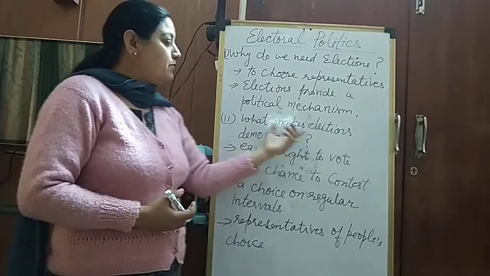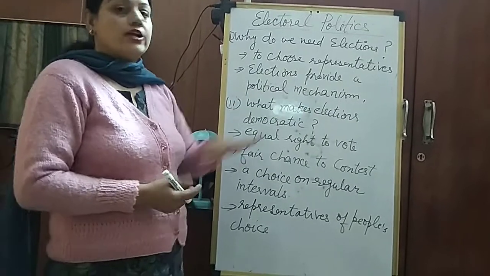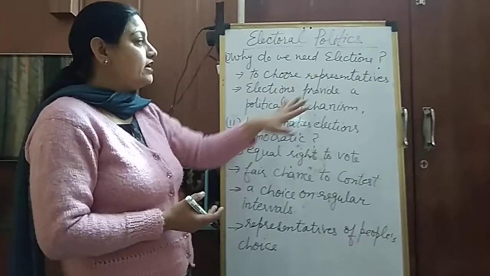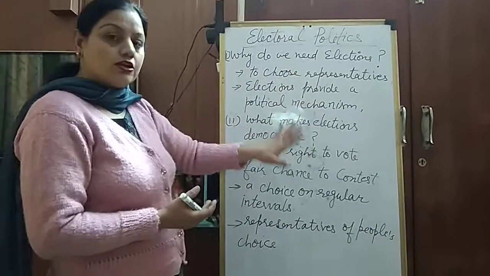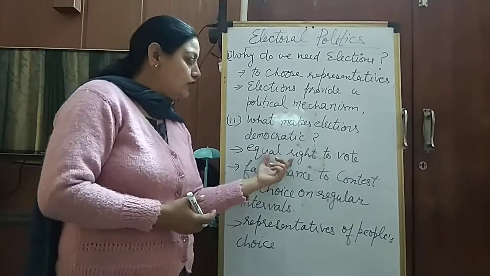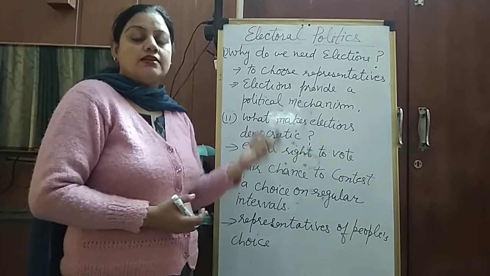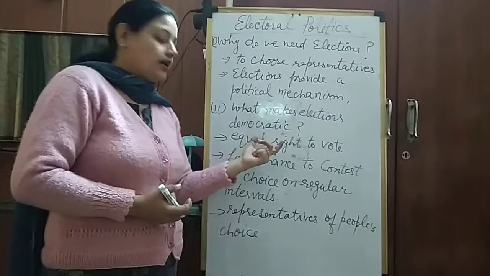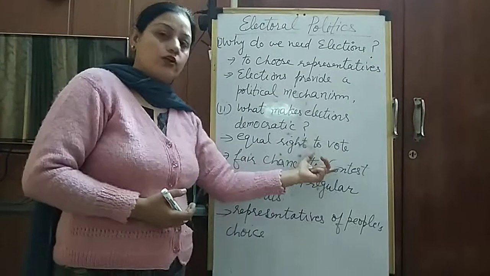Further, we have what makes elections democratic. Now, more than 100 countries of the world are democratic, and they have a system of elections. So what are those things which make these elections democratic? First is the equal right to vote. Democracy is based on the phenomenon of universal adult franchise, which is the equal right to vote.